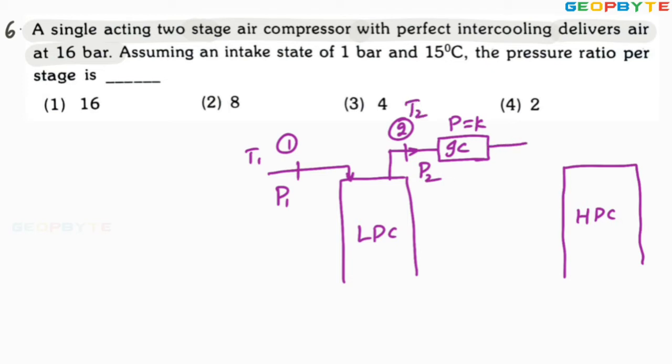Since the intercooling is happening at constant pressure, the pressure remains constant at state 2 and state 3. Pressure at state 3 is also P2, but temperature decreases to T3.